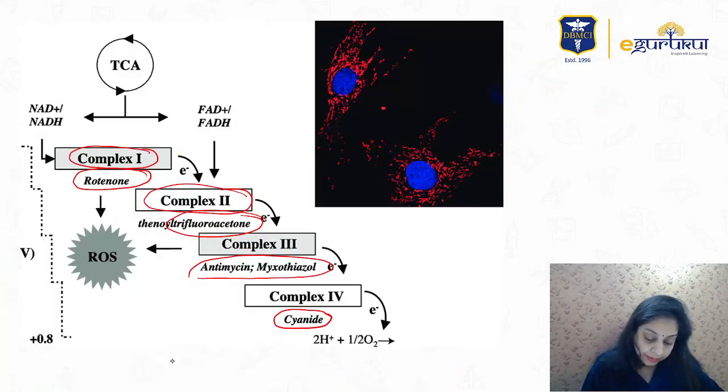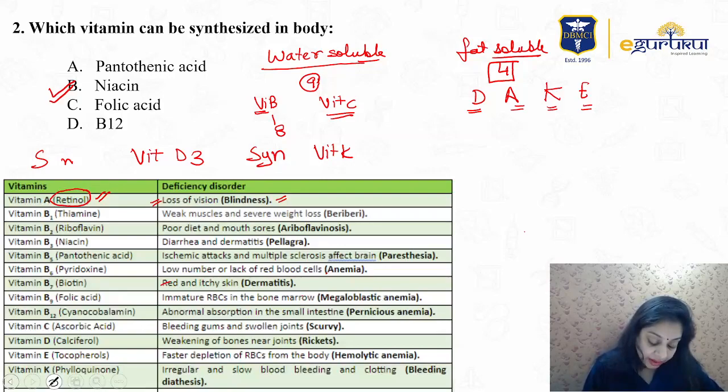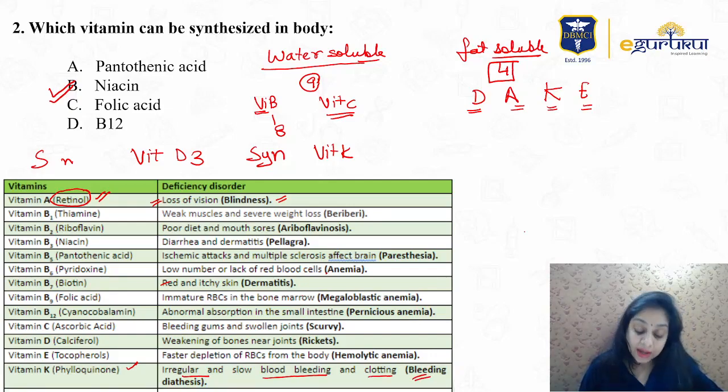Vitamin K, also known as phylloquinone, right? Its deficiency causes irregular and slow blood clotting and bleeding diathesis, right? Vitamin D, commonly called calciferol, is related to the bones and joints, causes rickets in kids and osteomalacia in adults.